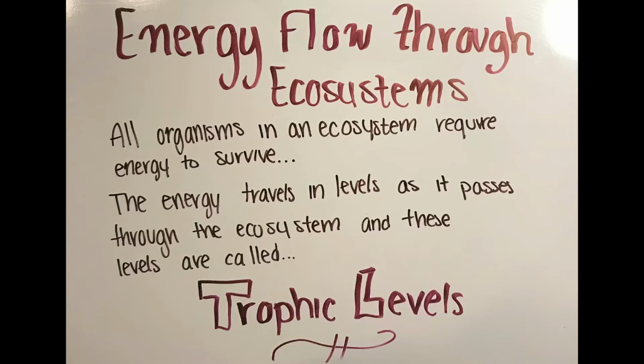Energy flow through ecosystems. All organisms in an ecosystem require energy to survive. This energy originates from the sun and then flows through the ecosystems in order to supply each organism with enough energy to survive and reproduce. This energy travels in levels as it passes through the ecosystem, and these levels are called trophic levels.